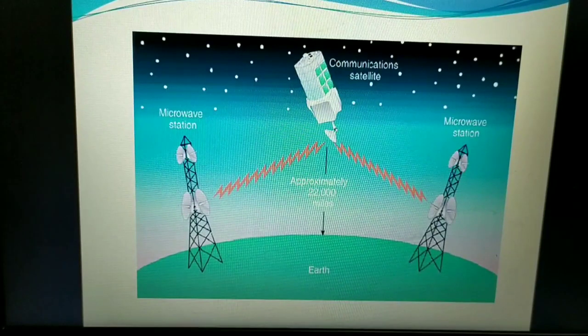Next one is overcrowding of available bandwidths due to the low gain antennas. See, maybe at the same time many live shows are going on: one side cricket, somewhere else a singing show, a dance show, different kinds of shows in different countries, and we have very few satellites. So which satellite has to cover which show, and how will those transmissions take place from one microwave station to another, and each satellite has to communicate with each other and exchange their information. Isn't it, it becomes overcrowding for them.